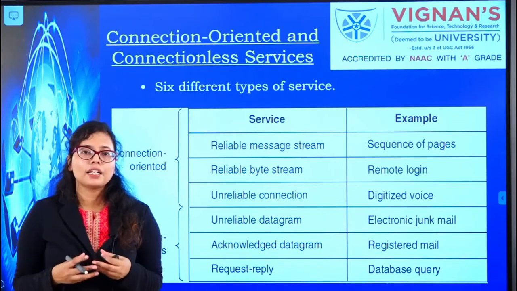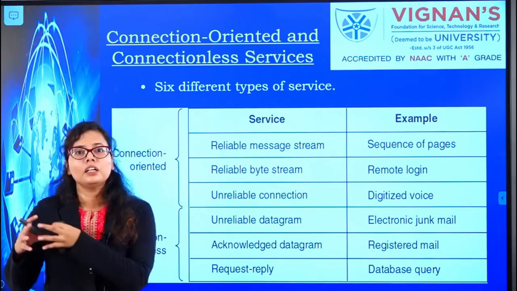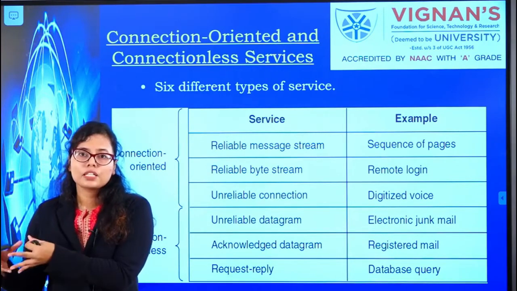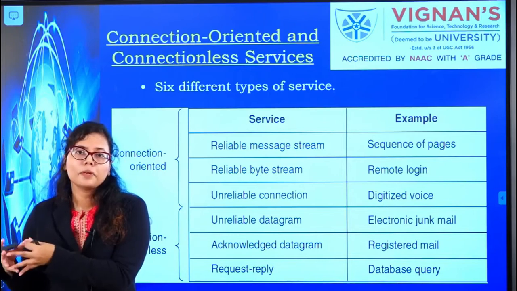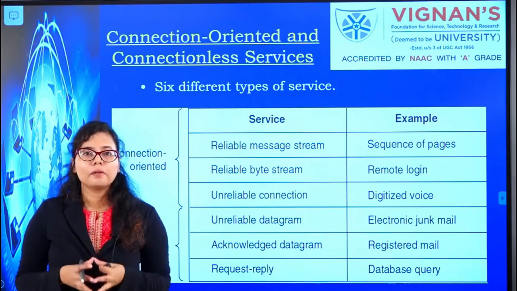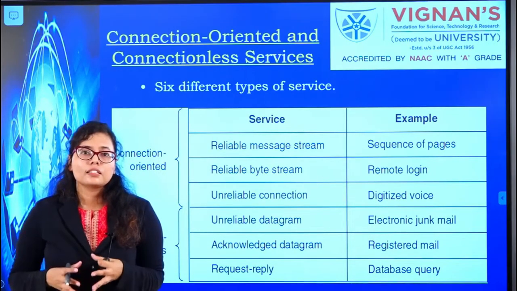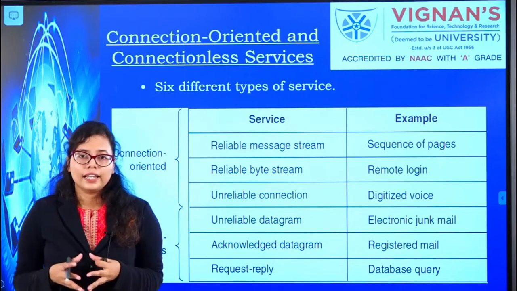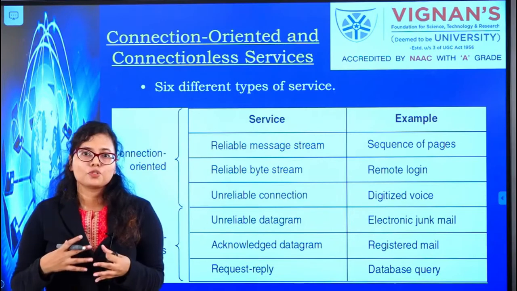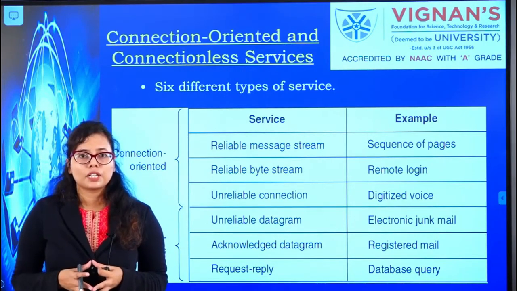In a connectionless network, what happens? The data packets sent from the sender can take different paths, but they will ultimately be received at the receiver, okay. The sequence in which they are received at the receiver may not be in proper order. So basically in connectionless services, the data packets are not in order when they are received at the receiver. So it is the job of the layer of the receiver to organize the data packets into certain sequences, okay. But this is not the case in connection oriented services.